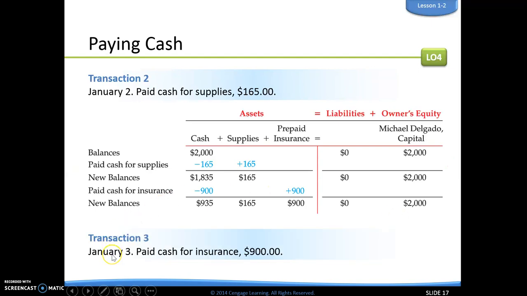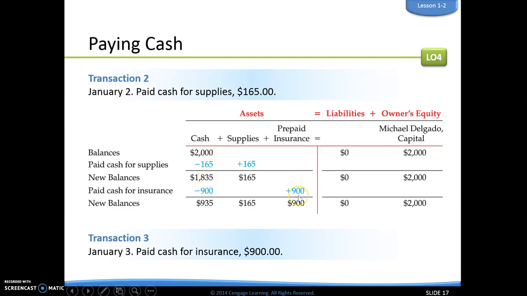Now it says on January 3rd, we also paid cash for insurance for $900. So that's talking about this one right here. And because we paid cash, cash is going down by $900. It's pretty straightforward with accountants. We don't like to add a lot of sneaky words. So literally when it says paid cash, cash goes down. If you receive cash, cash goes up.